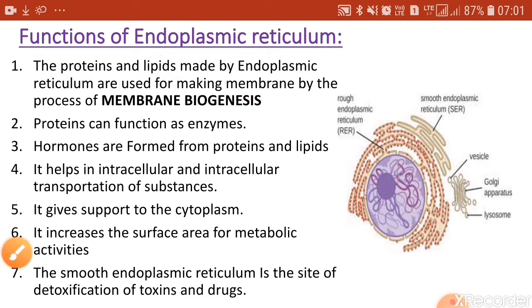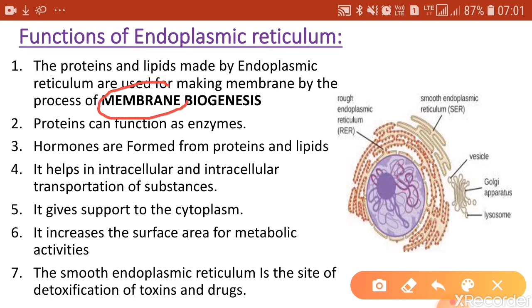The term is self-explanatory. Membrane is the barrier which selectively allows certain substances to move in and out, and genesis stands for making. So making of a living, that is bio, membrane is what is called membrane biogenesis.